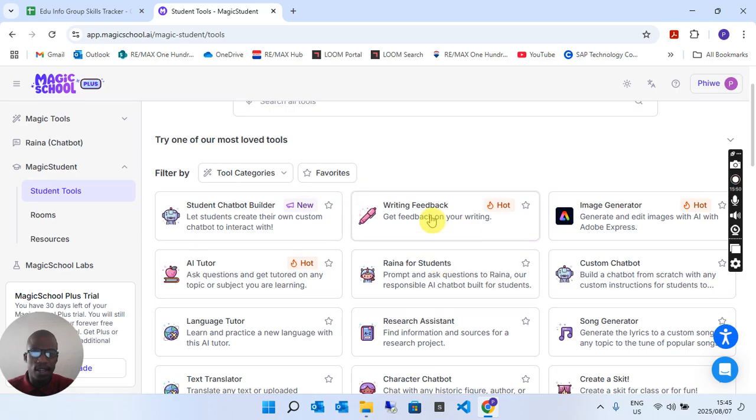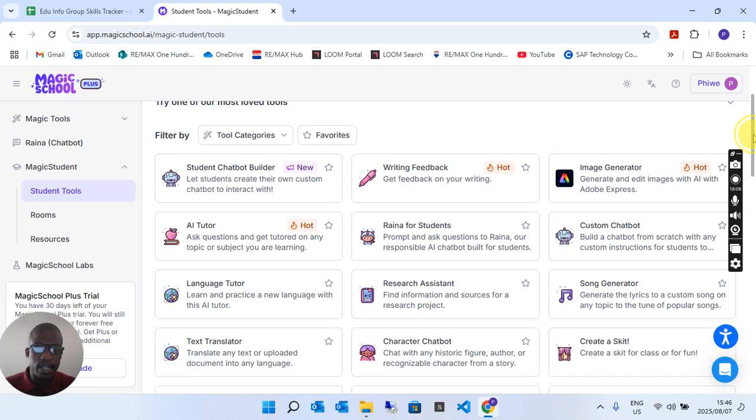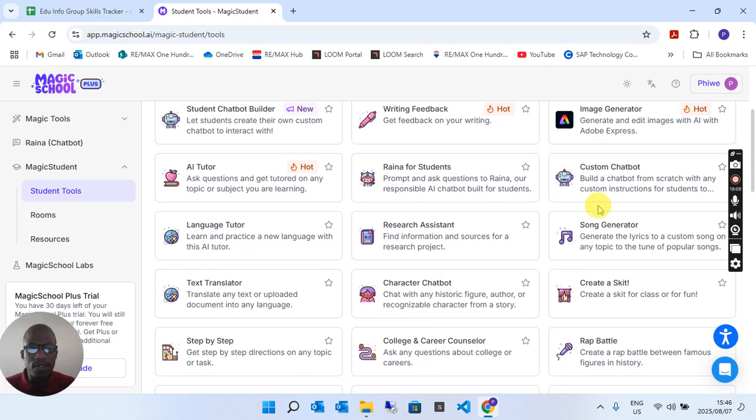I won't mention everything. I like this one here, AI tutor. Ask questions and get tutored on any topic or subject you are learning. So that's basically an AI feature that's new, which they've recently added. You can even do song generator, language tutor, learn and practice a new language with this AI tutor. So there are different features, guys, in these tools that are really beneficial for people, especially teachers or educators.